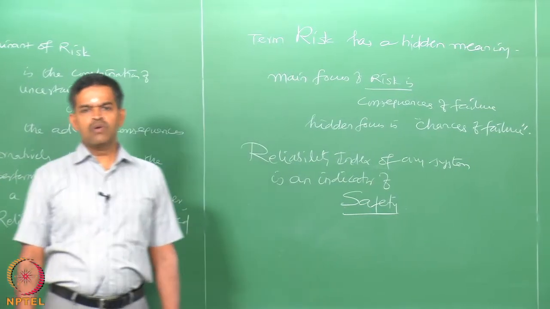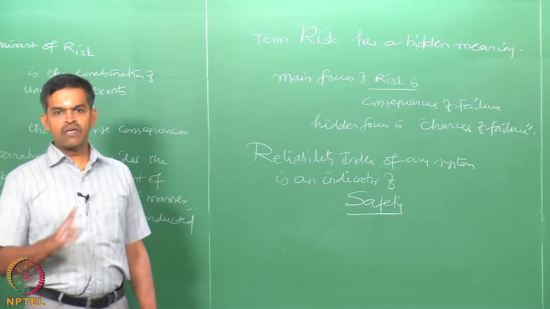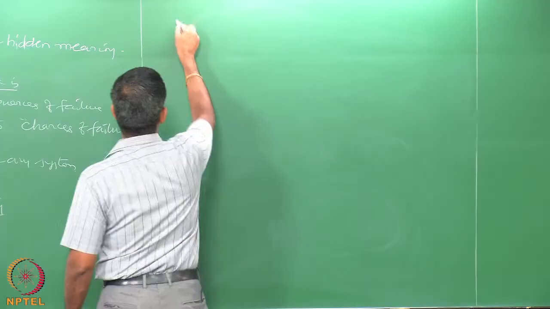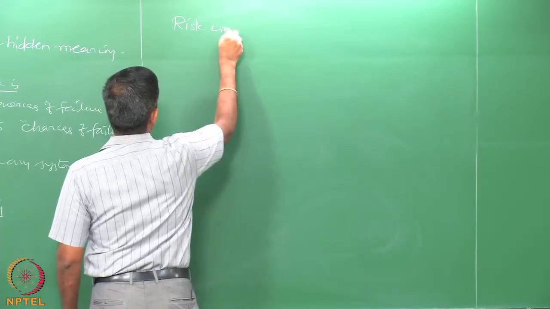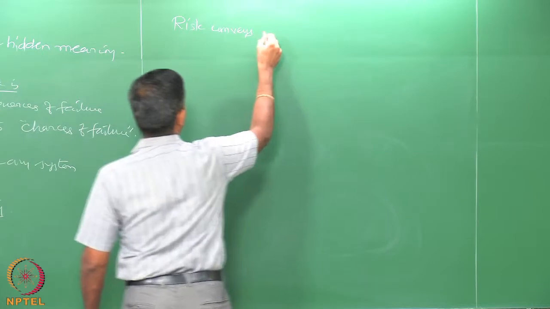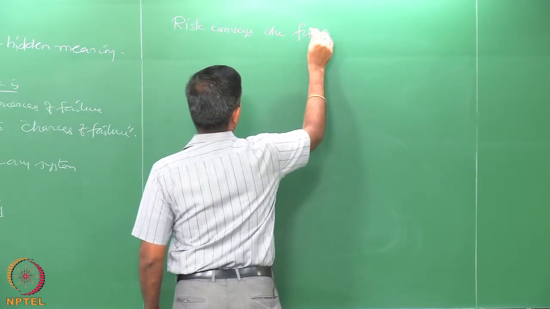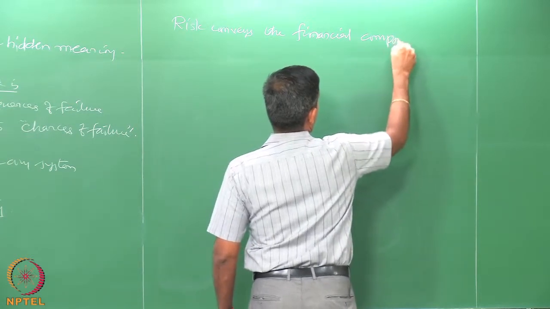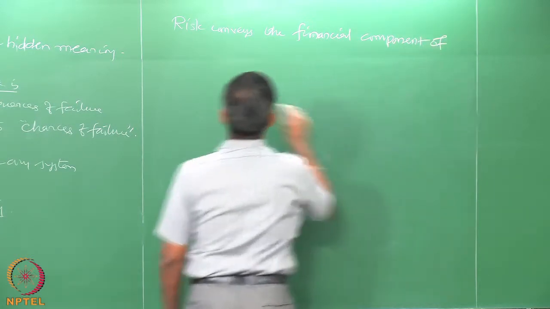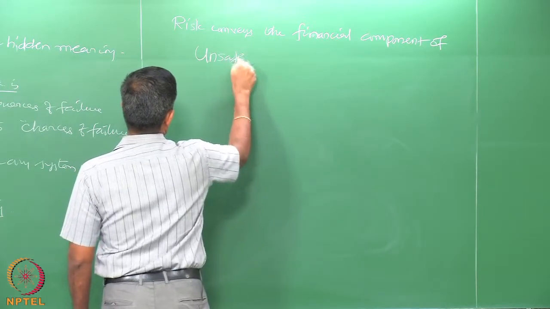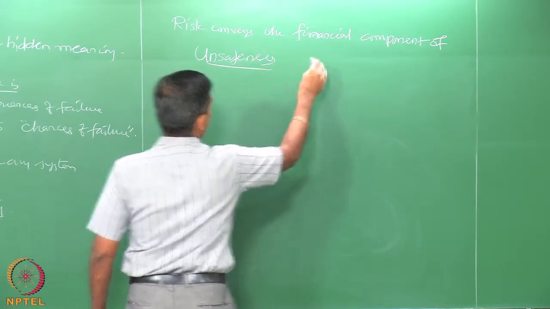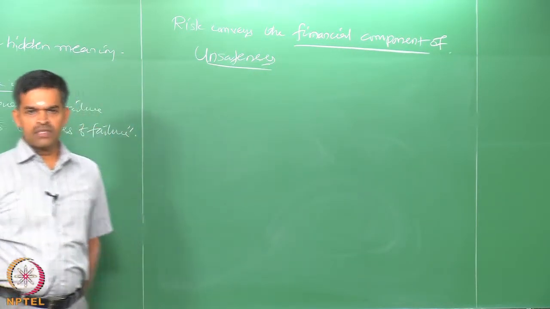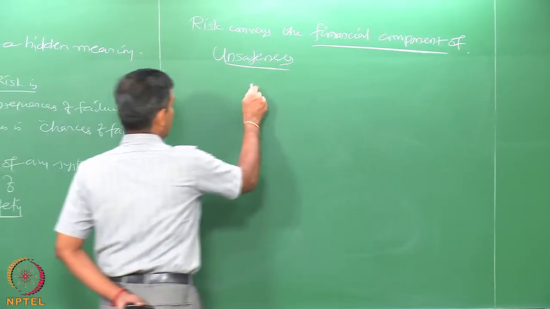Therefore, it is important for us to know that risk conveys the financial component of unsafeness. That is very important. Risk conveys the financial component of unsafeness, whereas reliability does not.